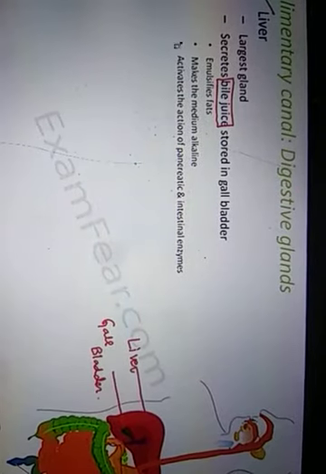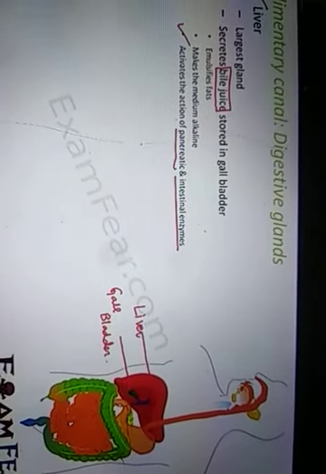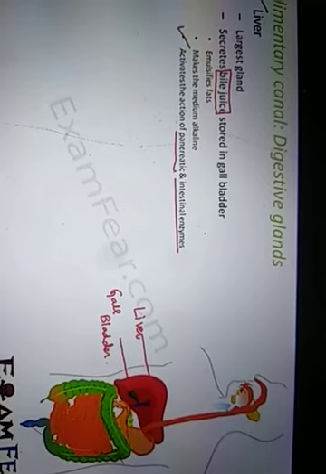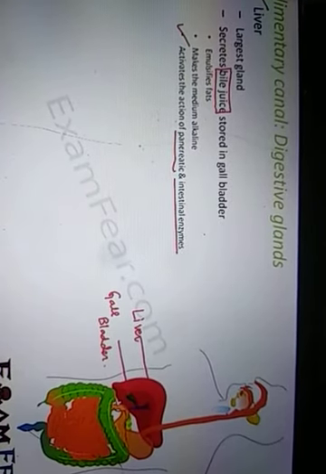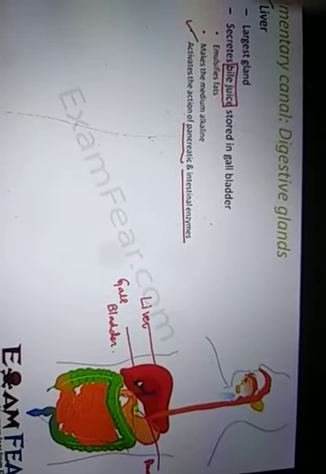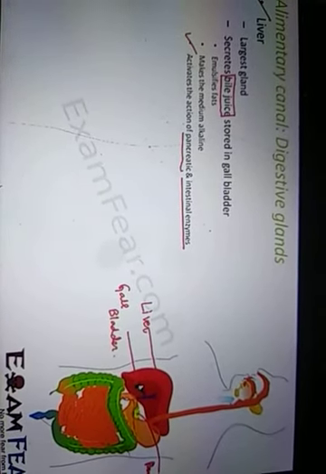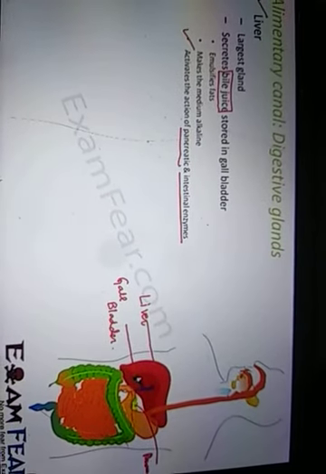So what does it do? It activates the action of pancreatic and intestinal enzymes. The small intestine also releases certain enzymes, and these intestinal enzymes need a basic environment. They do not want an acidic environment for their function. Similarly, there are the enzymes secreted by the pancreas, just behind the stomach. You can see the green color structure; it is nothing but the pancreas. The pancreas also secretes some pancreatic enzymes, and all these enzymes help in the digestion of food.